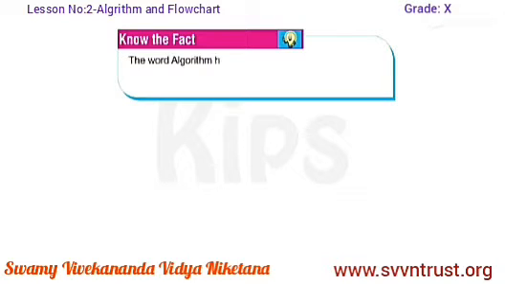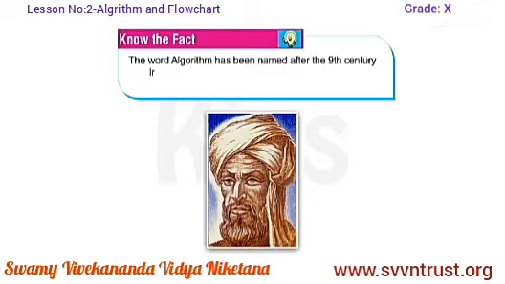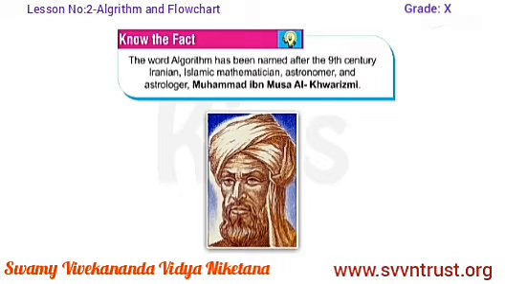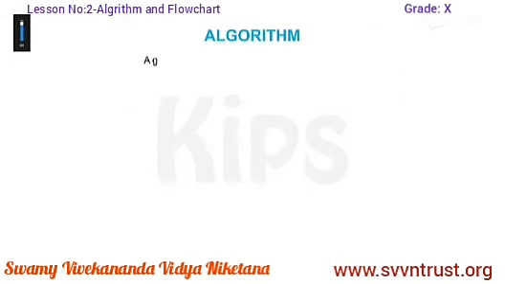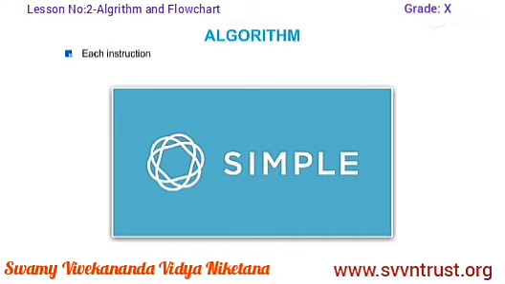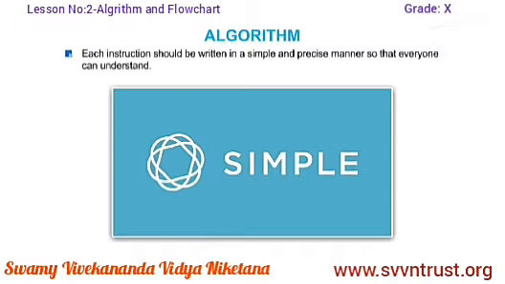The word algorithm has been named after the 9th century Iranian Islamic mathematician, astronomer and astrologer Muhammad bin Musa al-Khwarizmi. A good algorithm must have the following features. Each instruction should be written in a simple and precise manner so that everyone can understand.